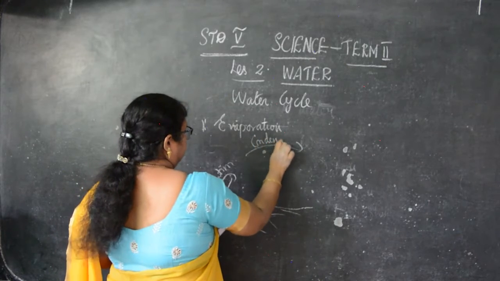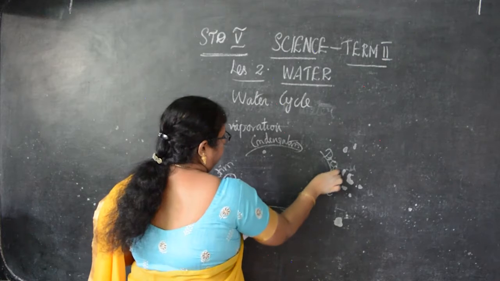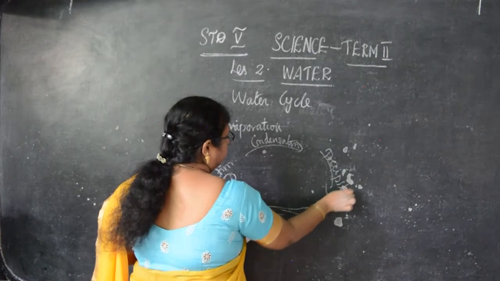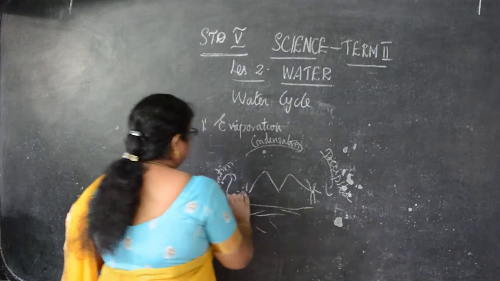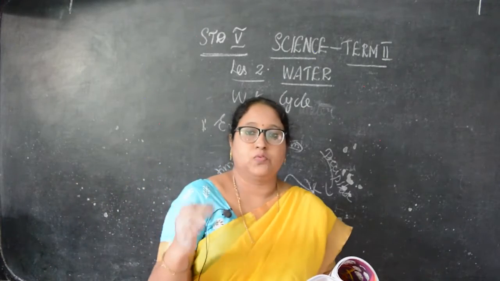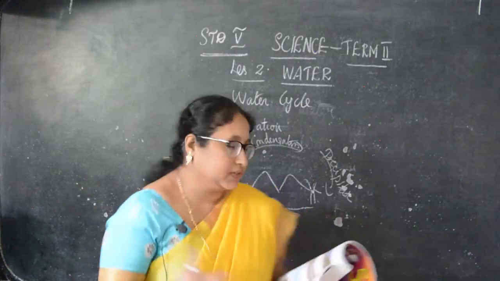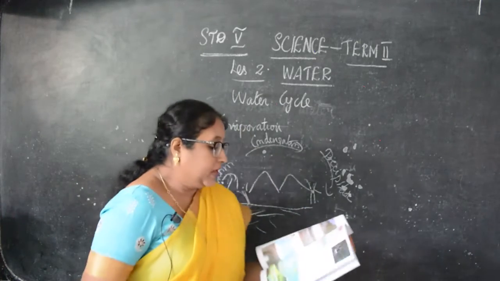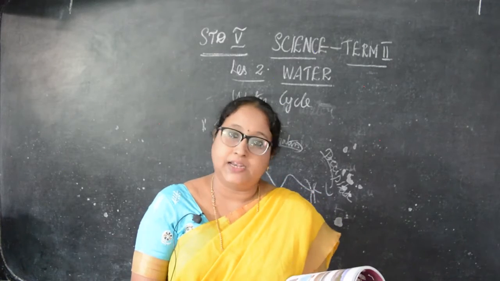Then condensation, then precipitation. Okay. So first evaporation: from the heat of the sun, the water changes into water vapor. This is called evaporation. Where does it take place? On the surface of the rivers, oceans, lakes and ponds.